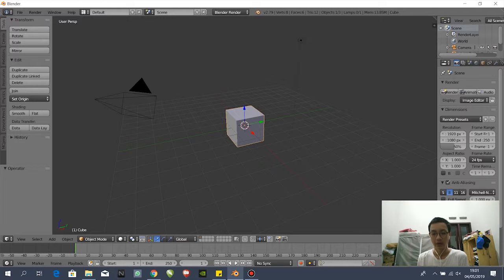Today I will show you how to make a cup in Blender software. And here you can see this is the Blender software.